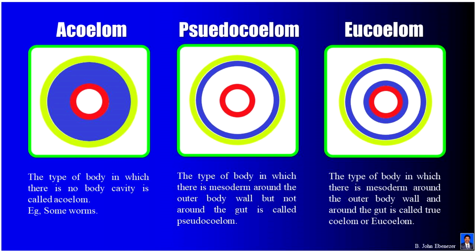Acoelom. The type of body in which there is no body cavity is called acoelom. Example, some worms. Pseudocoelom. The type of body in which there is mesoderm around the outer body wall but not around the gut is called pseudocoelom. Eucoelom. The type of body in which there is mesoderm around the outer body wall and around the gut is called true coelom or eucoelom.